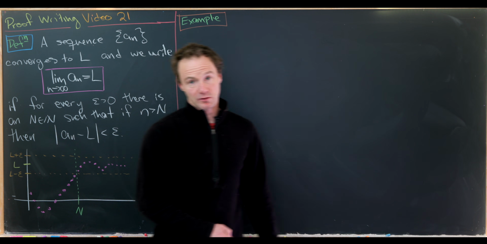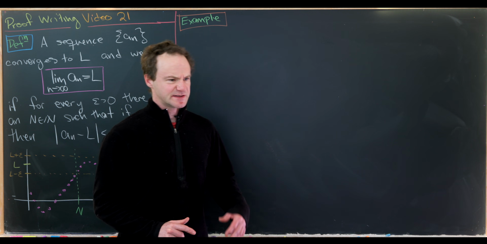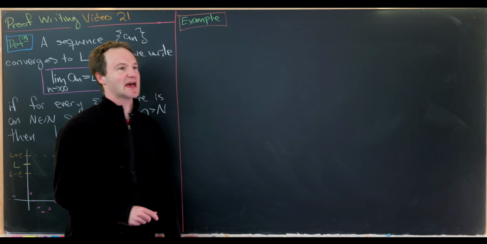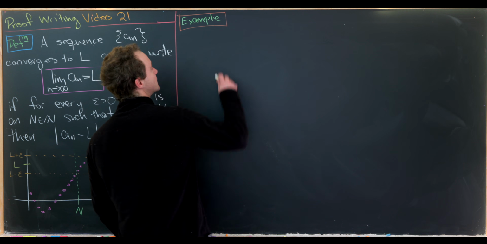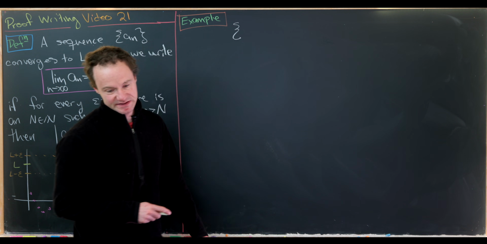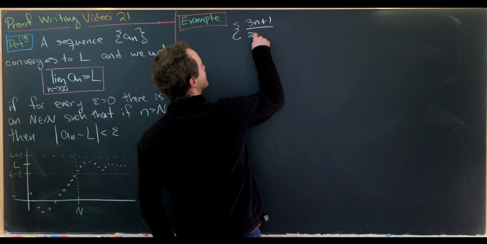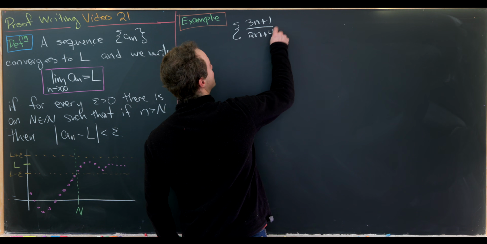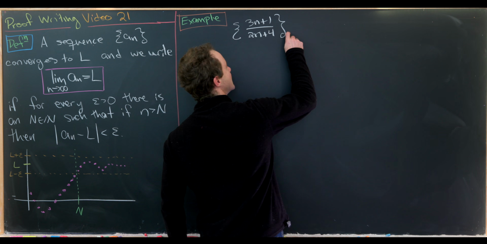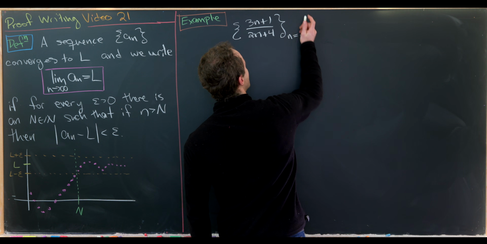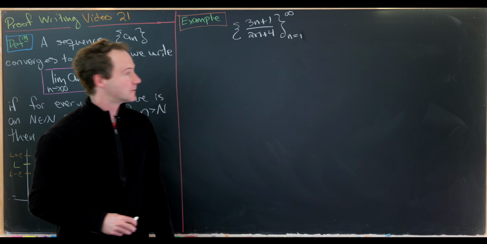Okay, so now that we've looked at that precise definition, let's show that a few sequences have certain limits using this precise definition. So let's maybe first consider the following sequence, which is of the form 3n plus 1 over 2n plus 4. And then I'm going to introduce some more notation. Sometimes you write here that n goes from 0 or maybe 1 to infinity. There could be a different starting point though.